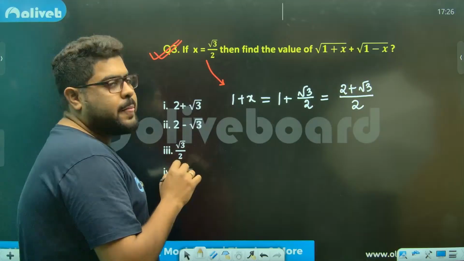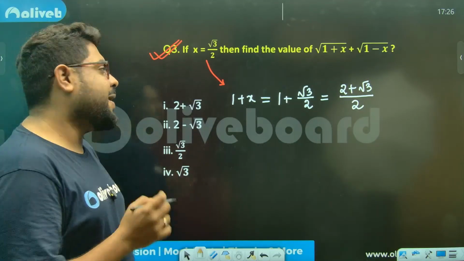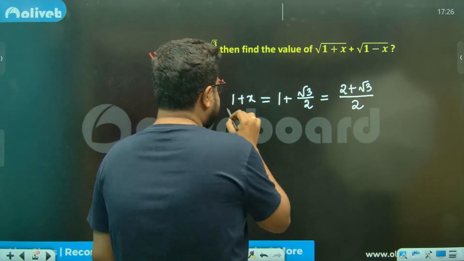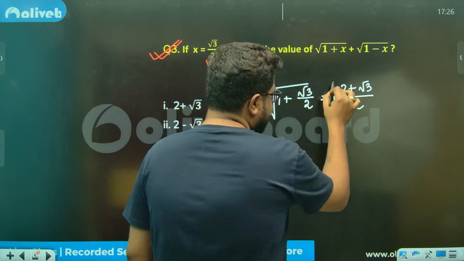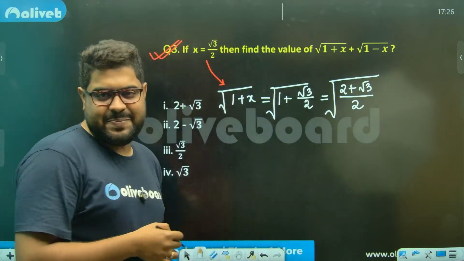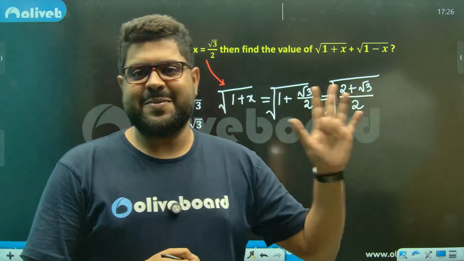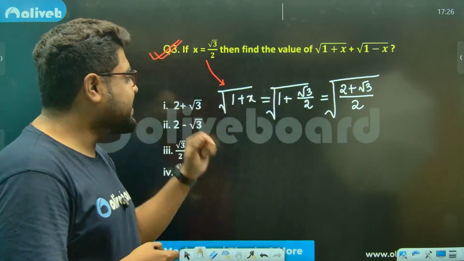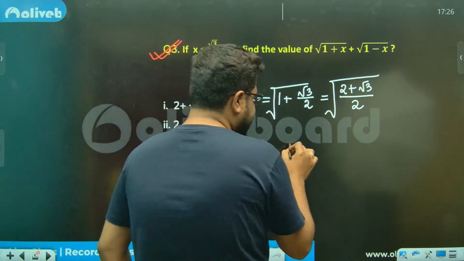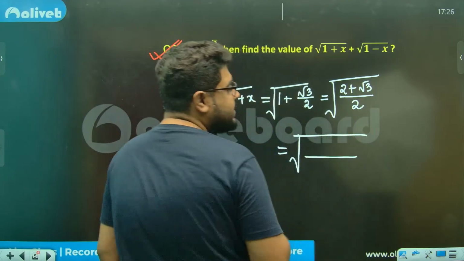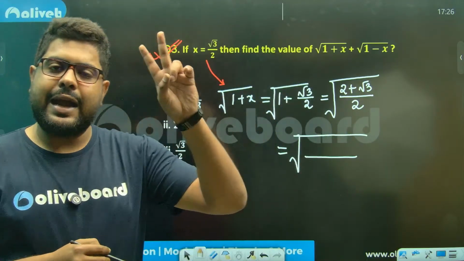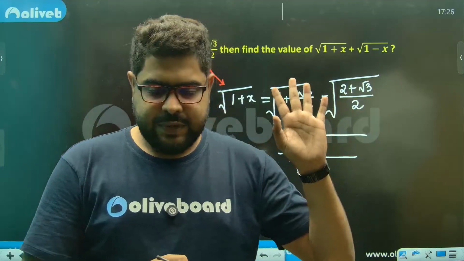Now there is a problem, sir. What is the problem? Sir, the problem is this, we need this. So please understand, then what can we do? Sir, the square rooting is the problem. Now with square roots, remember 2 things.